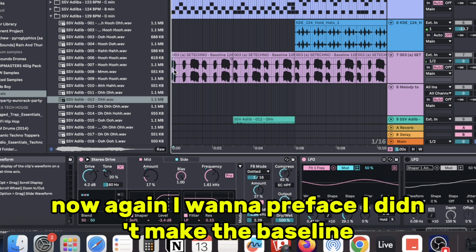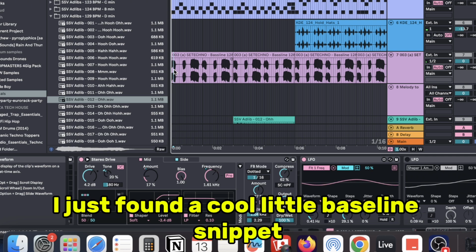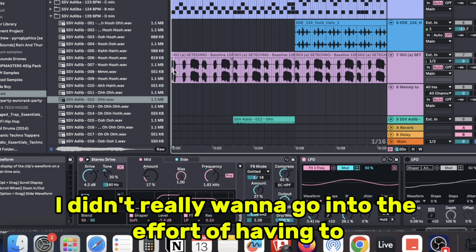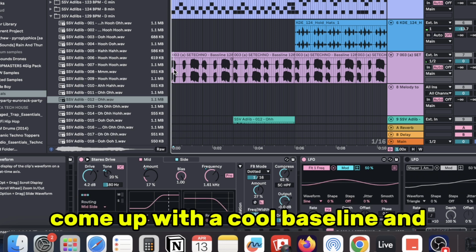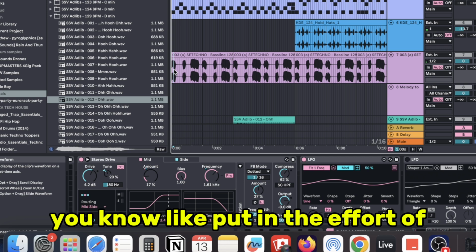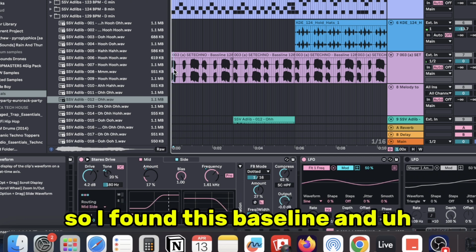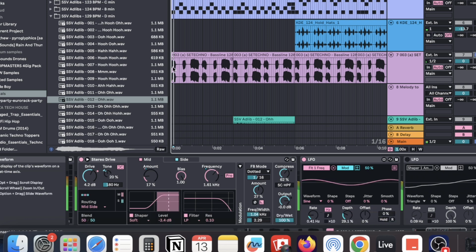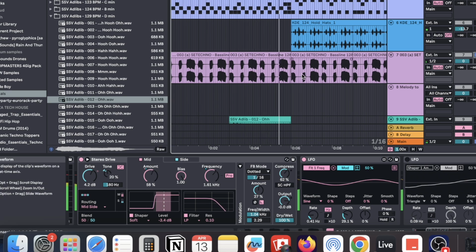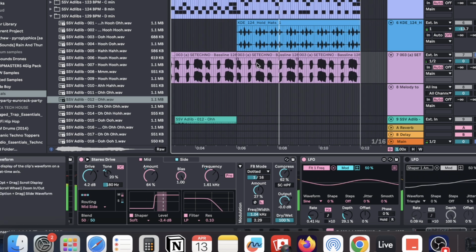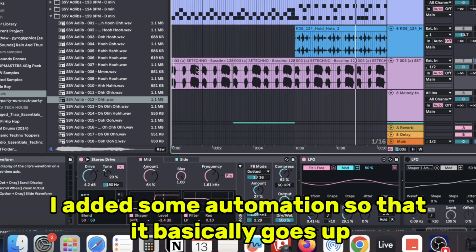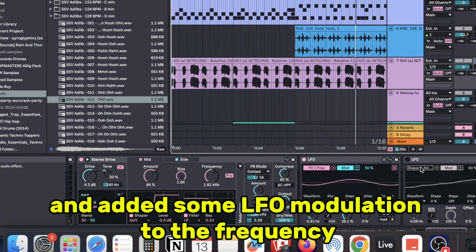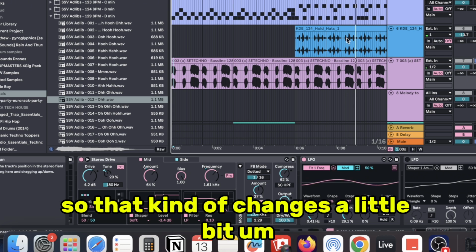Now, again, I want to preface, I didn't make the bass line. I just found a cool little bass line snippet because I didn't really want to go into the effort of having to come up with a cool bass line. I just wanted something simple. So I found this bass line, and this is what it sounds like. So I added some automation so that it basically goes up, and added some LFO modulation to the frequency so that it changes a little bit.